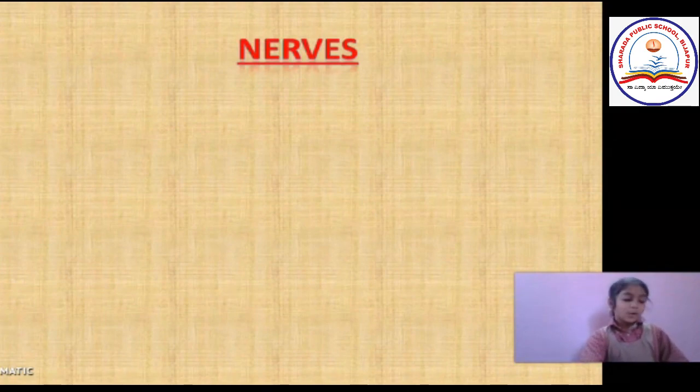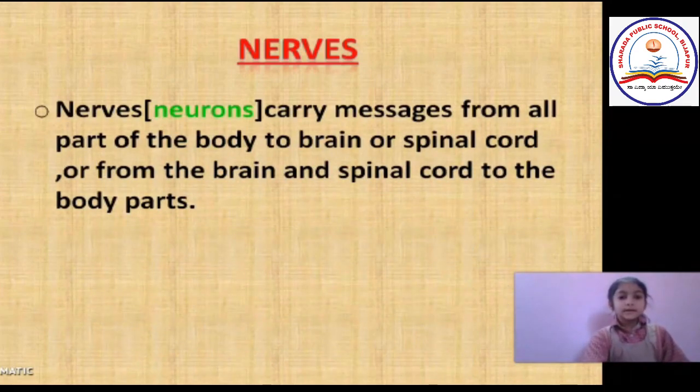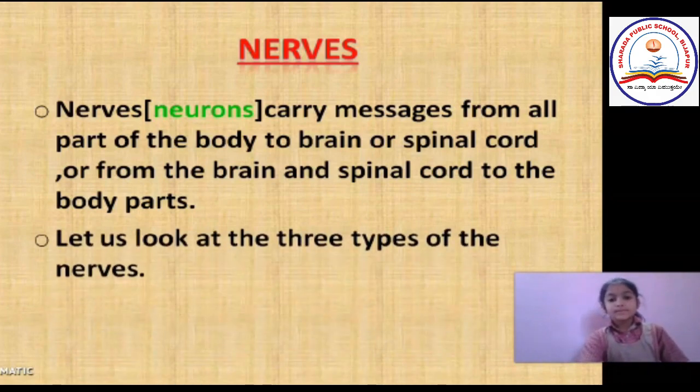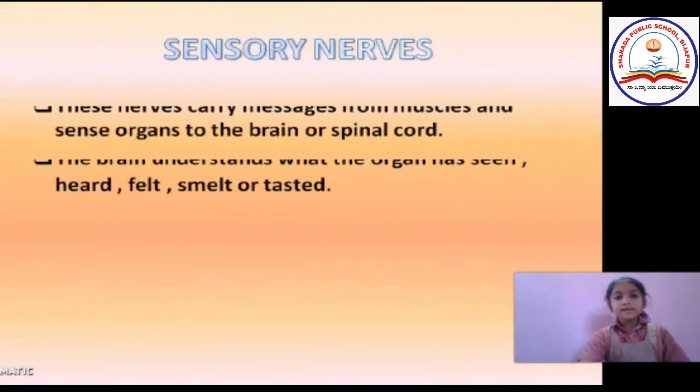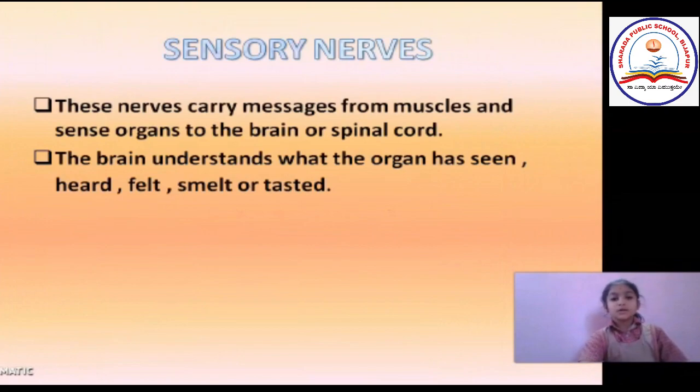Now let us learn about the nerves. The nerves or the neurons carry messages from all parts of the body to the brain or spinal cord, or from the brain and spinal cord to the body parts. And also, the other name for a nerve cell is neuron. Now, let us look at the three types of nerves. There are sensory nerves, mixed nerves and motor nerves.